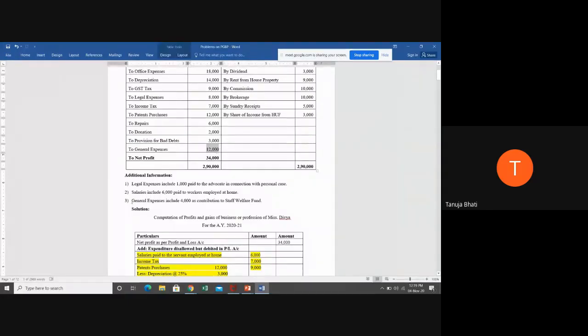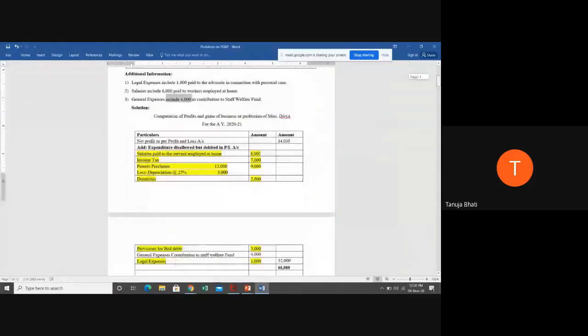But because there was some point given in the additional information, our answer will now change. Out of 12,000, 4,000 will be disallowed because it is a contribution made to the staff welfare fund, and the remaining general expenses will be allowed. So let us see.